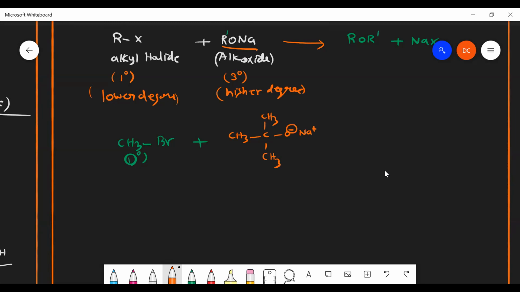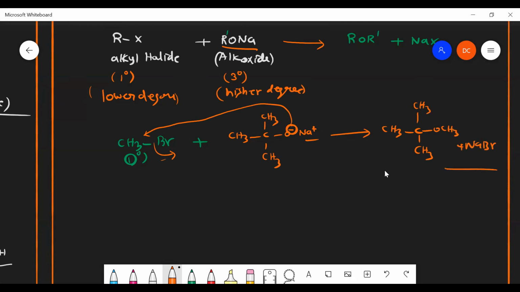This O minus will be acting as a nucleophile. It goes and attacks this carbon, and Br minus is eliminated. The Br minus and Na plus combine to form NaBr as a product. So I get my product like this: (CH3)3C-OCH3, along with NaBr. Is that clear? That's very, very important.